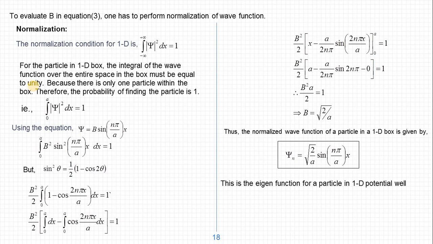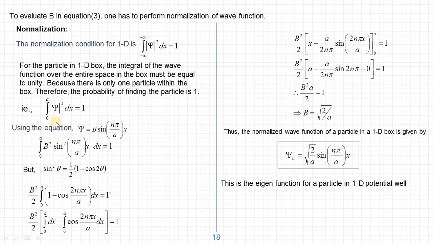Therefore it is enough to integrate from 0 to a, and for all other points below 0 and above a, the probability is 0, so no need to find all those values. So the integral of mod psi square is non-zero only from 0 to a. Therefore the normalization condition becomes the integral from 0 to a of mod psi square dx equal to 1.